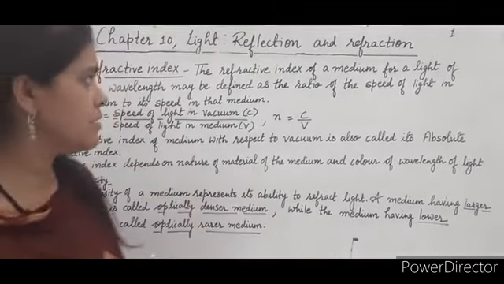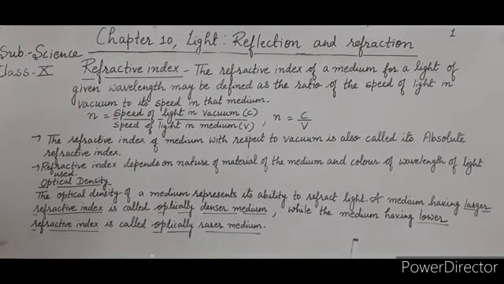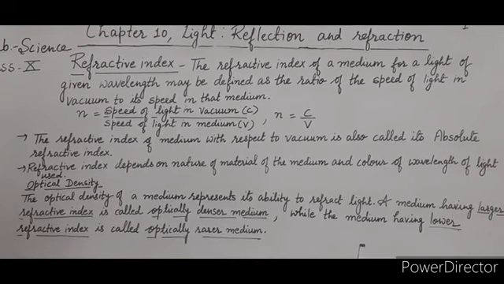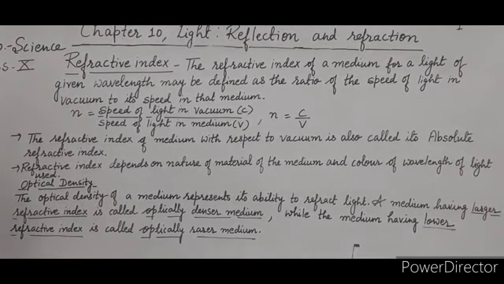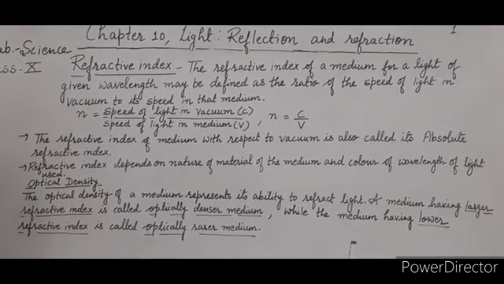Refractive index. The refractive index of a medium for light of a given wavelength may be defined as the ratio of the speed of light in vacuum to its speed in that medium.